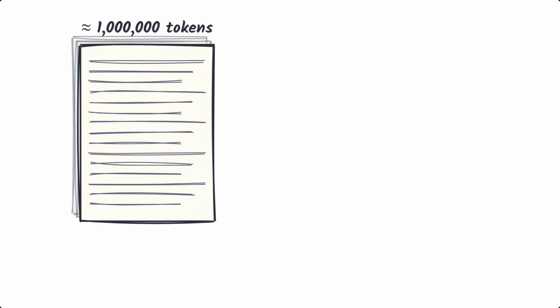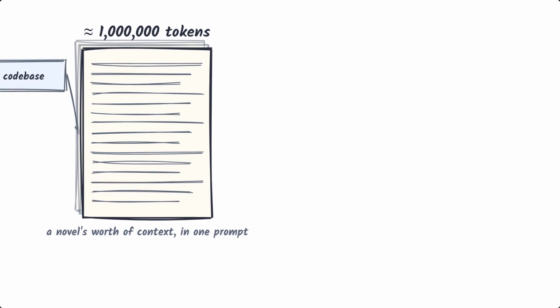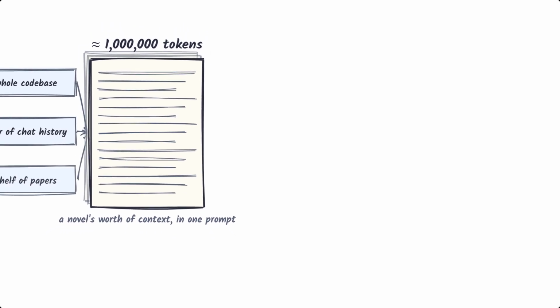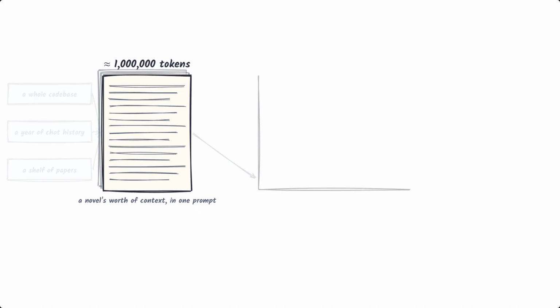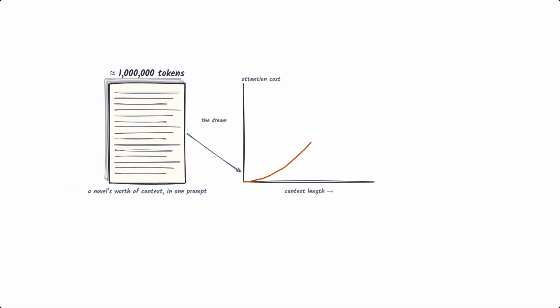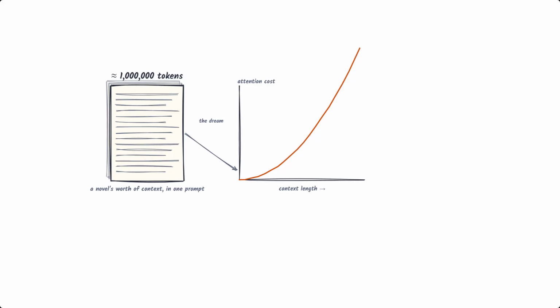A million tokens. That's a stack of context taller than most novels, handed to a model all at once. A whole code base, a year of chat history, a shelf of research papers, in a single prompt. The dream of an AI that reasons over all of it keeps smashing into the same wall. Attention gets catastrophically expensive as the context grows, so a million token prompt has always been a heroic, budget-torching one-off.